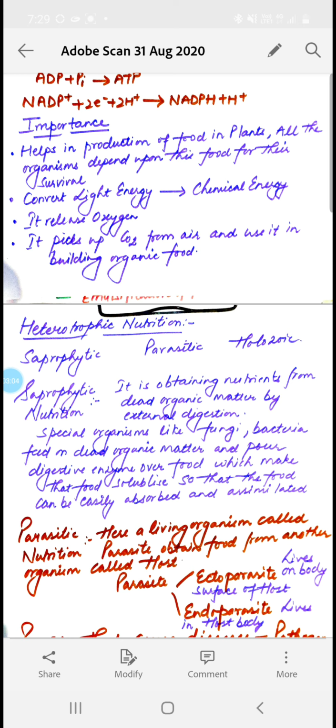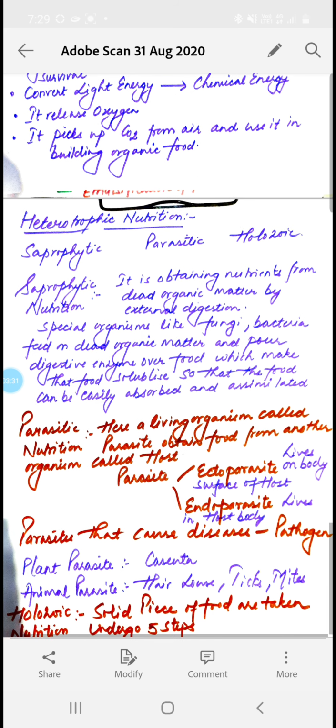If this carbon dioxide gas gets accumulated on the earth, various issues can take place. So to avoid this kind of problem, again plants are very helpful. These plants pick up the carbon dioxide and convert it into useful organic food. So that was the importance of photosynthesis.